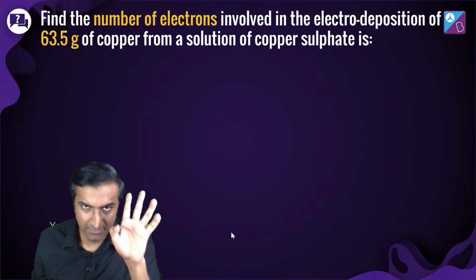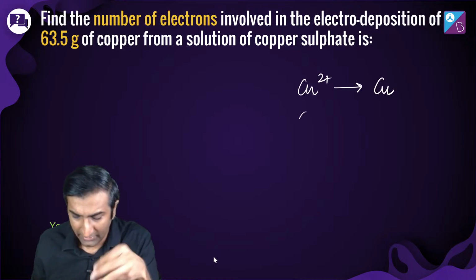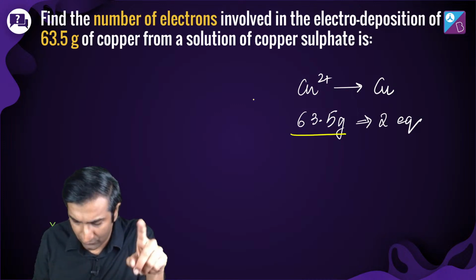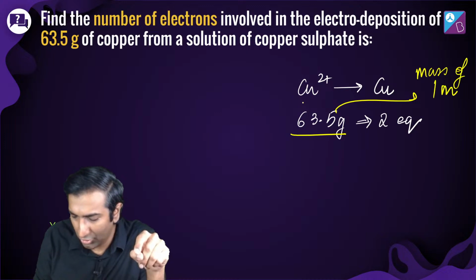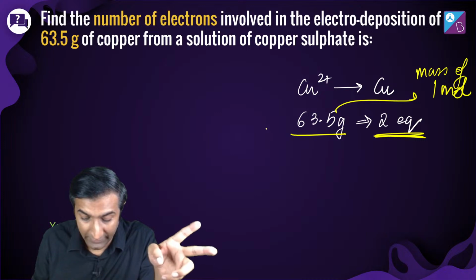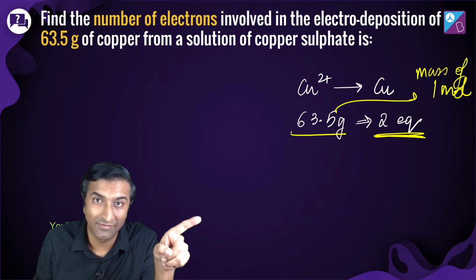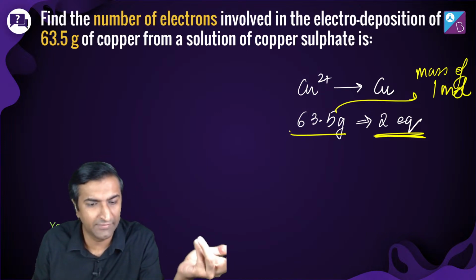So remember, the main thing is 2 electrons transfer हो रहे हैं, right? So small hint is Cu2 plus to Cu. So 63.5 gram is basically the mass of 1 mole. Have the periodic table out, guys, if you're not sure of the mass. This requires 2 equivalents. 1 equivalent में कितने electrons थे? You know this, 1 mole. 2 equivalents में होंगे 2 moles. That's it. 2 mole is the answer.